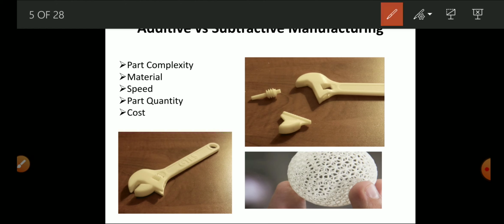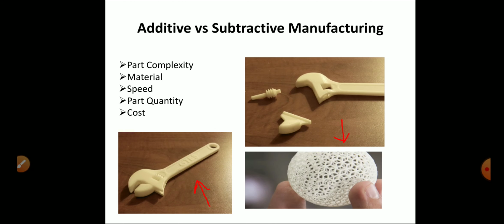If we create a very complex object, like a hollow ball and a spanner for different operations, such a complex object is very easily manufactured with the additive manufacturing process, but by the subtractive manufacturing process this type of object, like a hollow ball, cannot easily be made with very high accuracy.